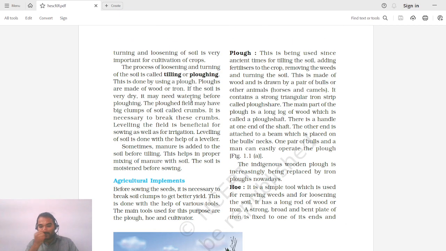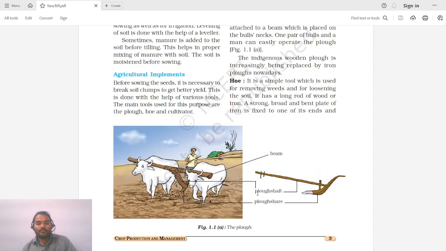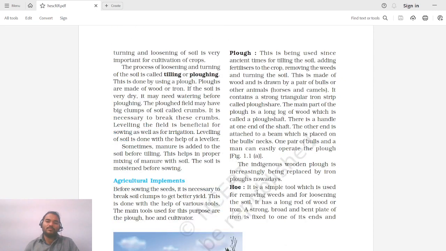So what is a plug? As you have seen in this diagram, this is the plug. This is being used since ancient times for tilling the soil. These instruments have origins very early in the human development phase. Since then the same instrument is being used, but nowadays, instead of oxen, we use machineries like tractors, and may use some other machineries too. Adding fertilizers to the crop, removing the weeds and turning the soil are basically the activities done during plugging.